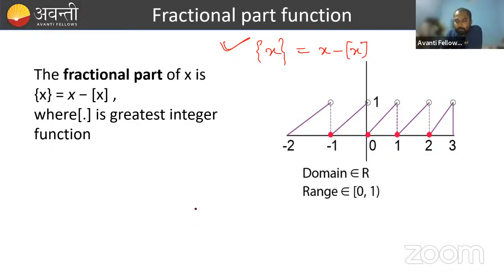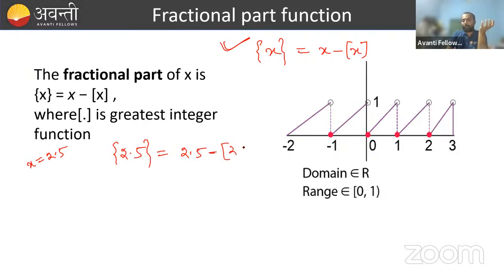Okay. So simply you can take any real number. Suppose I am taking here 2.5. The fractional part of 2.5, where x is 2.5. Here I have taken x as 2.5. So x is 2.5, 2.5 minus greatest integer of 2.5.